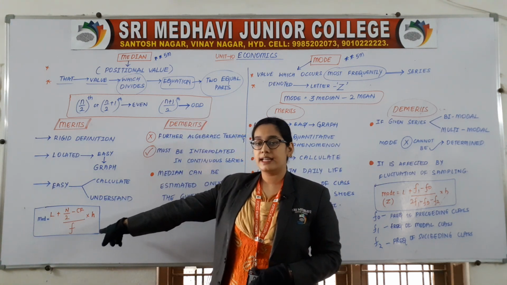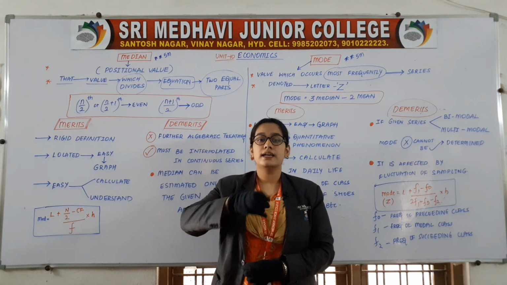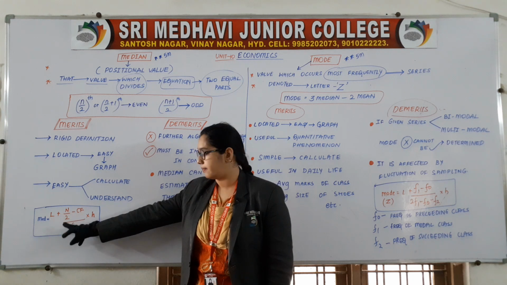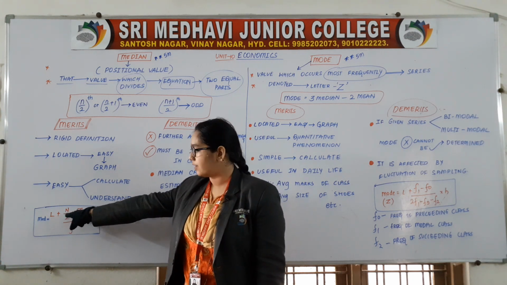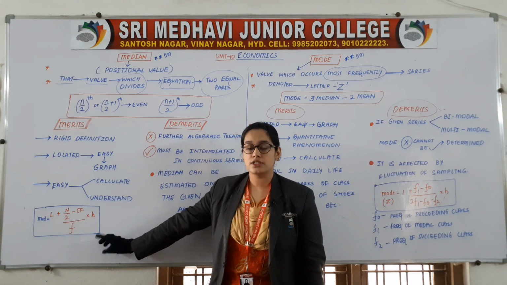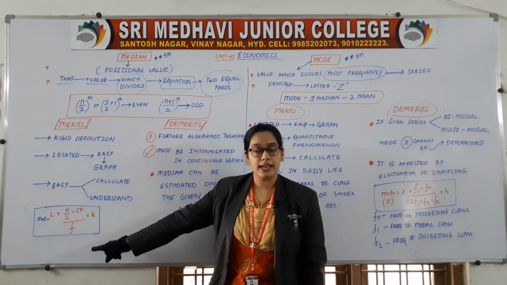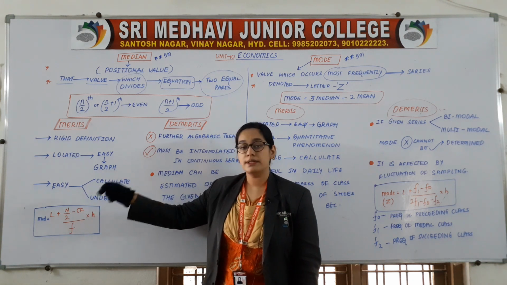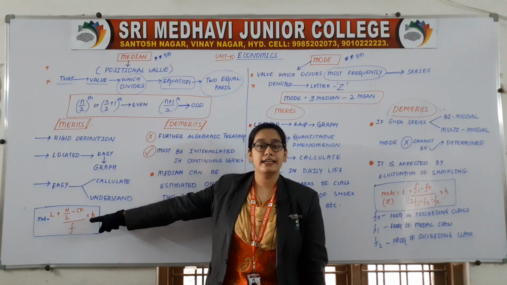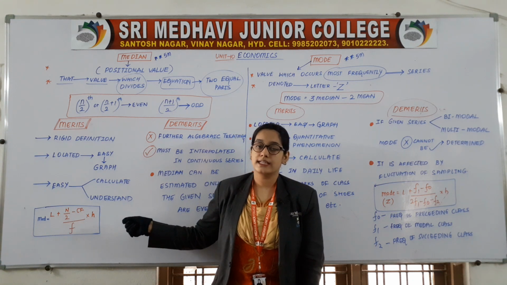At the end you might have found that I have written 2 more formulas. These may or may not be asked, but we can learn how to use the formula in the exam. So median is also denoted by MED, and you can write it as L plus (n by 2 minus CF) by F into H. This is the formula to find the median. L means the lower limit. N by 2 means your median. CF is the cumulative frequency. F is the frequency. H is the size of the class interval.